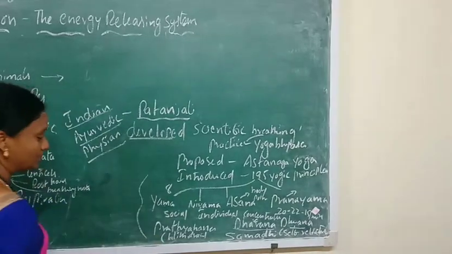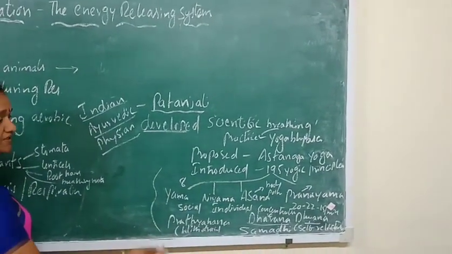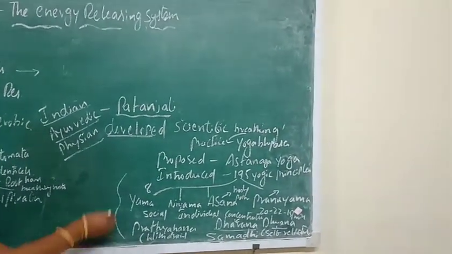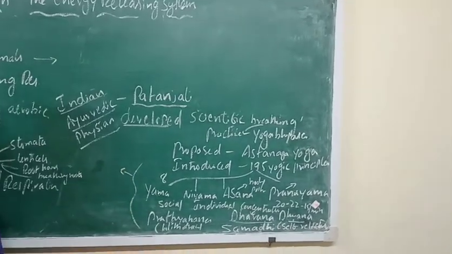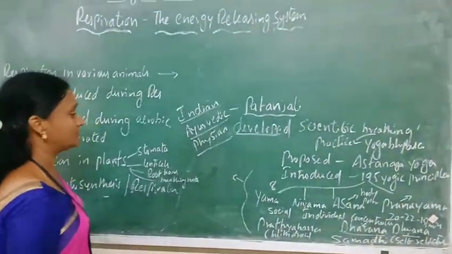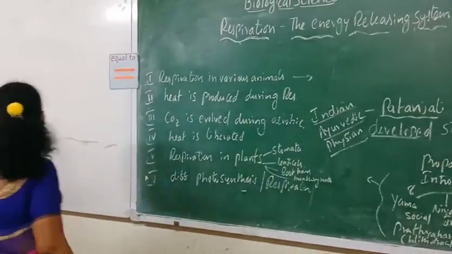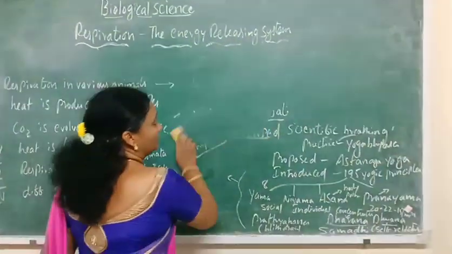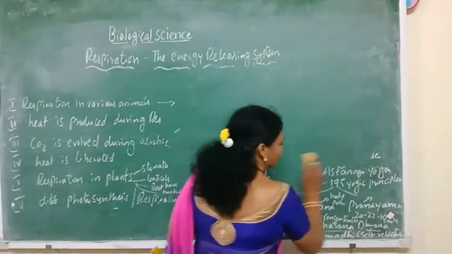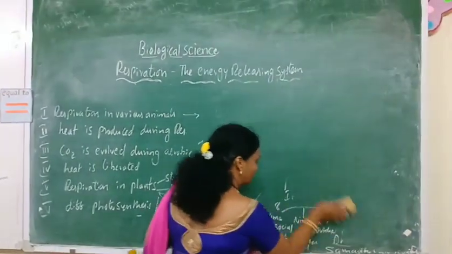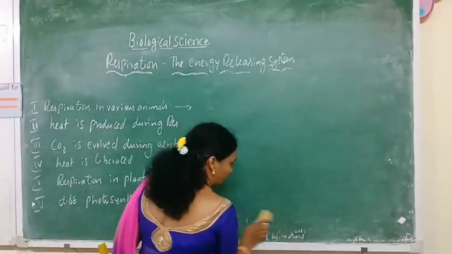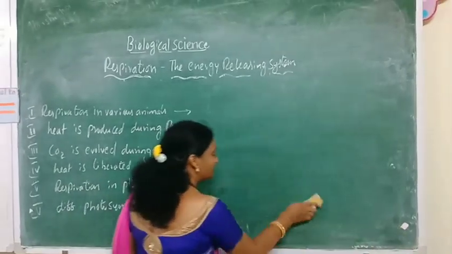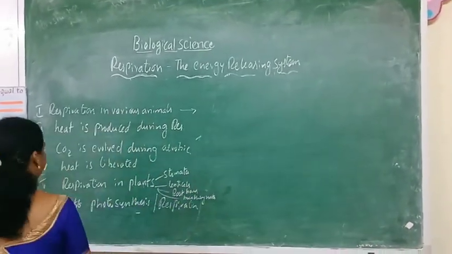As an individual, everyone has to develop these yogic principles, which will be helpful to lead a healthy and happy life. Next we will go to the next part of our respiration, that is how heat is liberated during the process of respiration. We will do 2 experiments in aerobic respiration, as we did in anaerobic respiration. So now let us see.